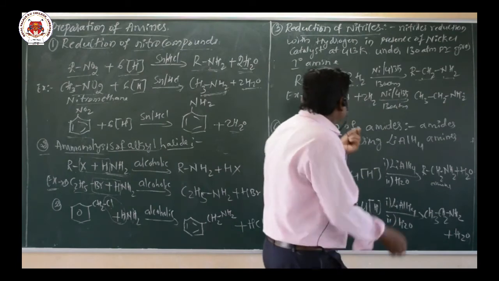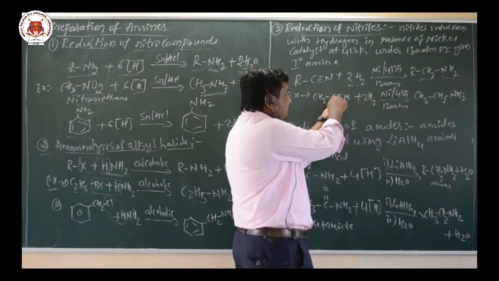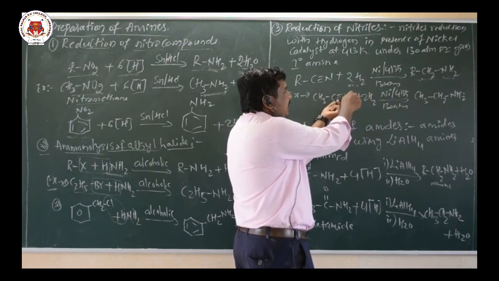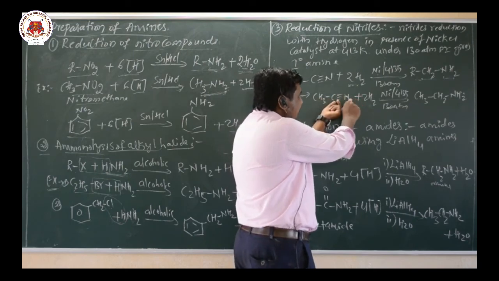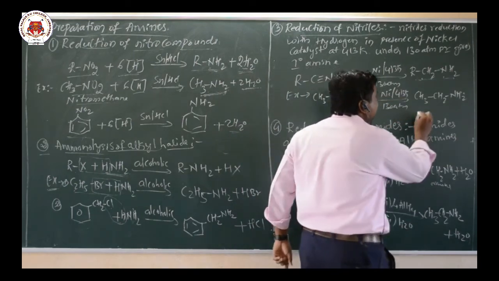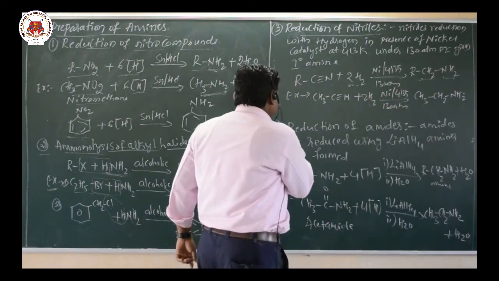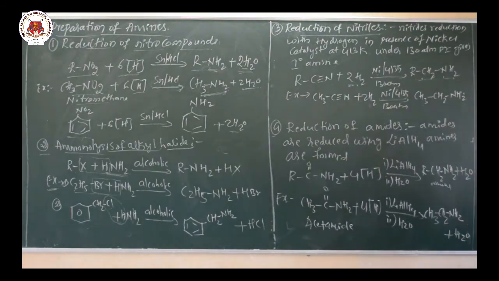Again 4 hydrogen atoms are added, 2 to the carbon atom, so that becomes CH3CH2, and the remaining 2 to the nitrogen, forming CH3CH2NH2. This is a primary amine. The name of the compound is ethanamine.